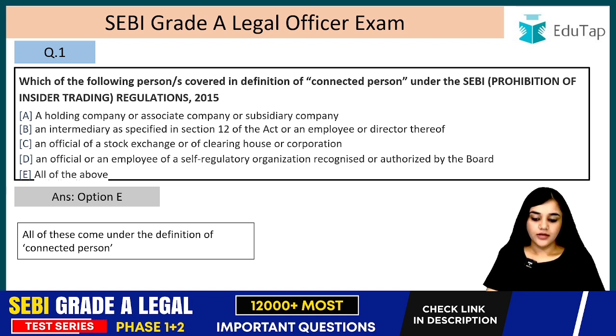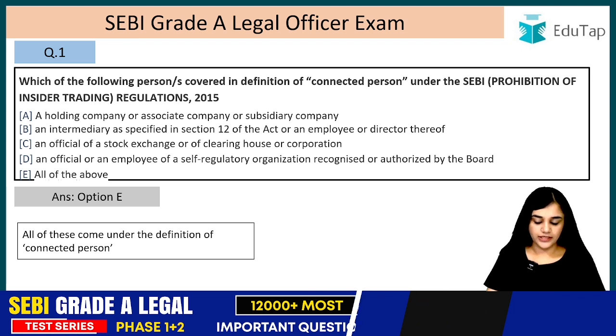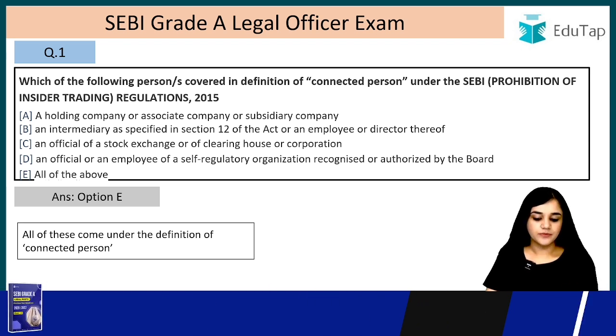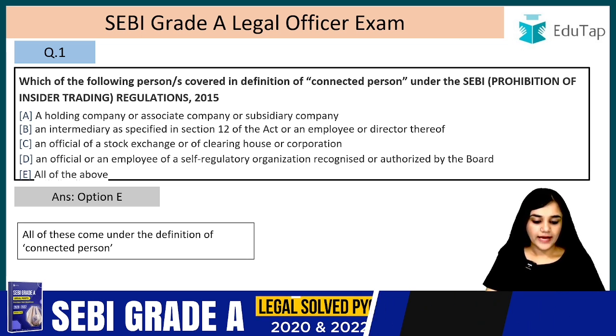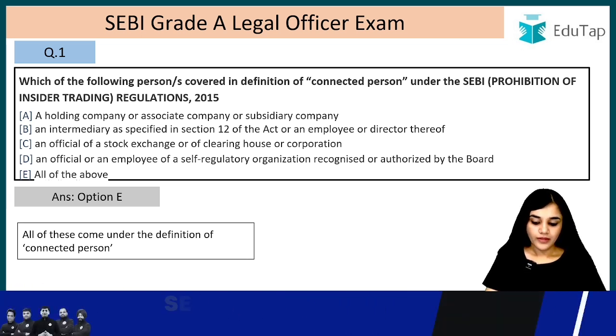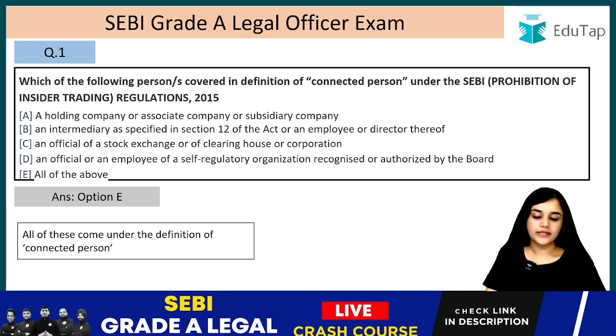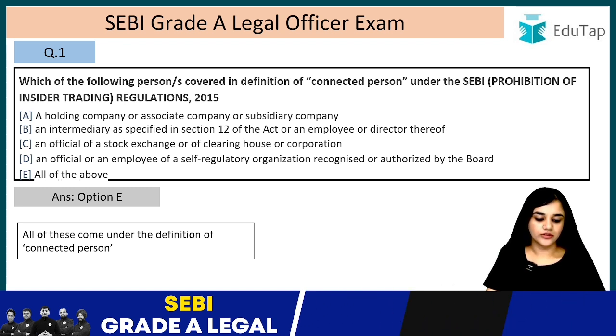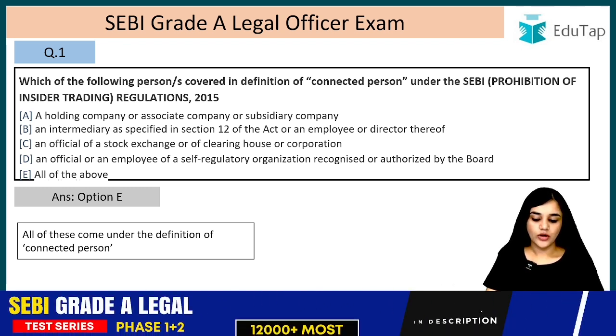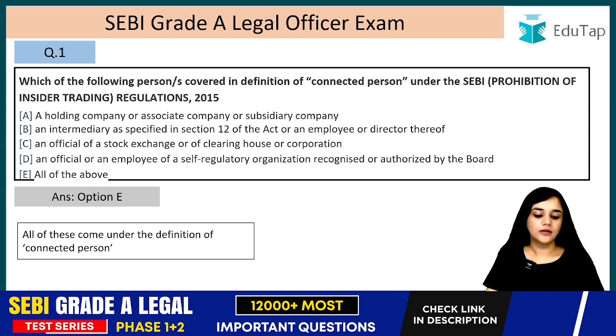Let's read it again. A holding company or associate company or a subsidiary company. These are included. An intermediary as per section 12 of the Act, or an employee or director thereof. An official of stock exchange or clearing house corporation, any official. An official or an employee of the self-regulatory organization recognized or authorized by the board. So any such person, all of these persons are included in the definition of connected person.